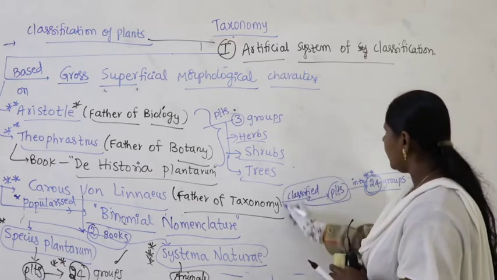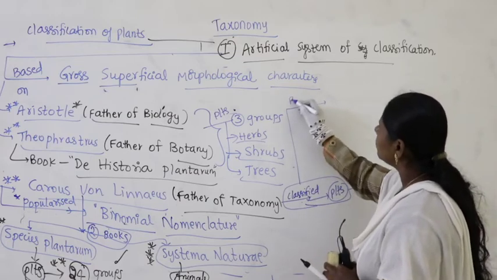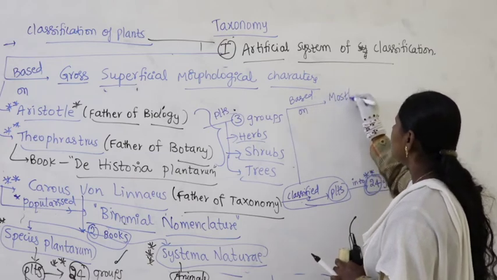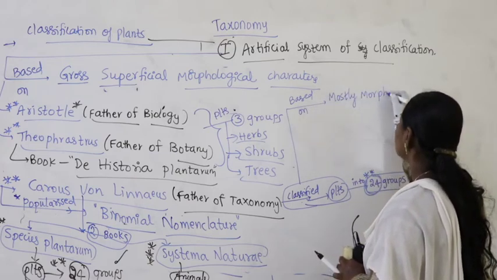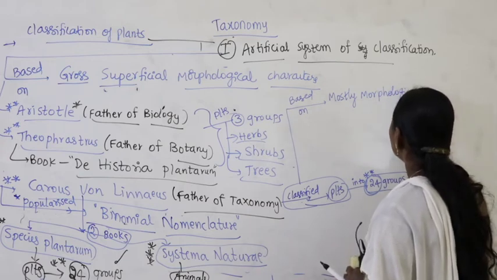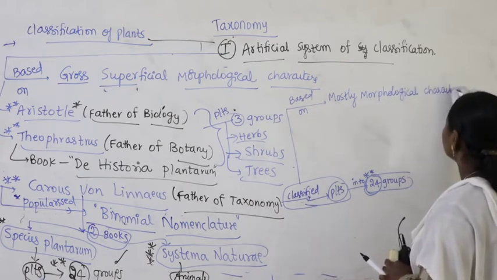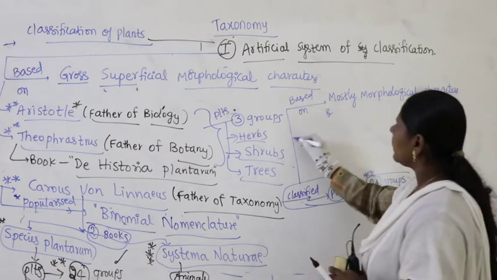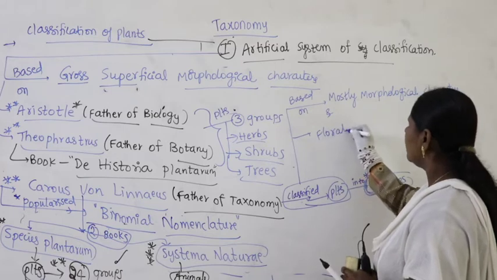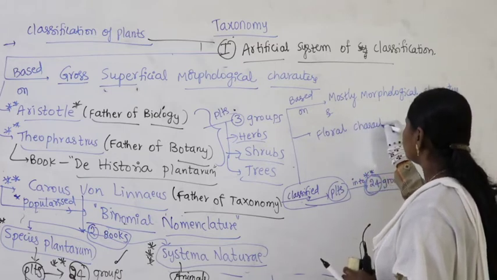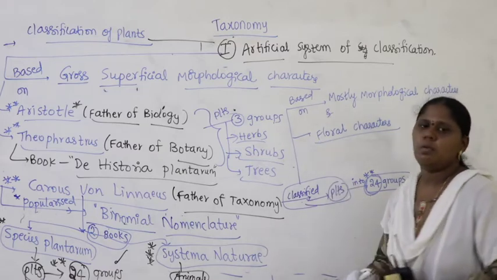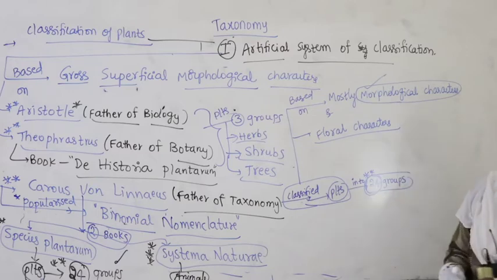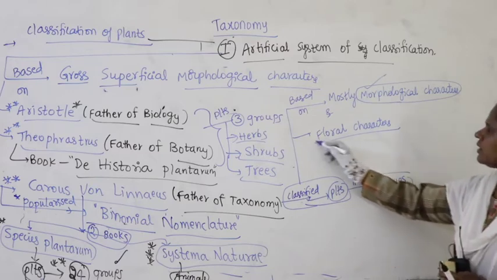He classified plants based on mostly morphological characters, right, and also floral characters. Mostly morphological characteristics are taken into consideration and some are floral characters.